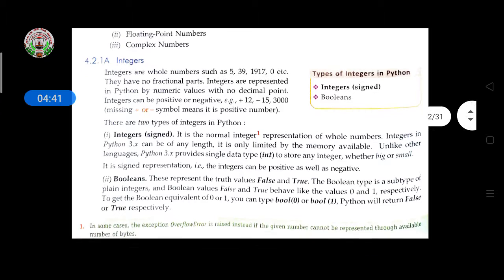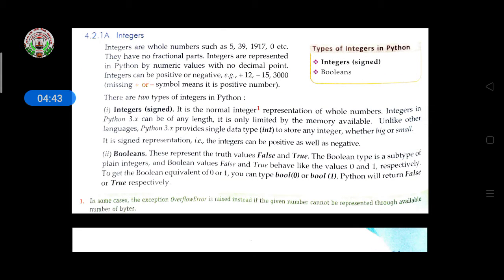There are two types of integer in Python. Integer, it is the normal integer representation of whole numbers. Integers in Python 3.x can be of any length. It is only limited by the memory available. Okay, it means it can be any length, but it depends on the memory available at that time.